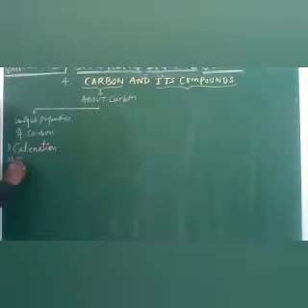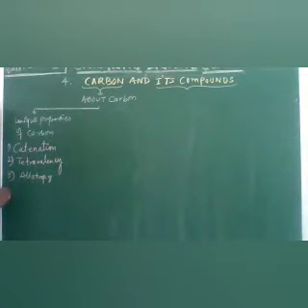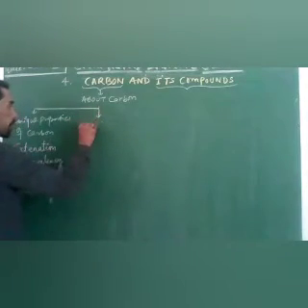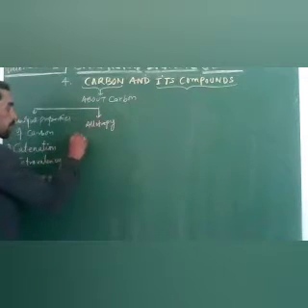Tetravalency, catenation, allotropy. Yes, first was catenation, second tetravalency, third allotropy, fourth covalency. Okay, these are the basic properties. Then allotropy we did in detail. So there are diamond.